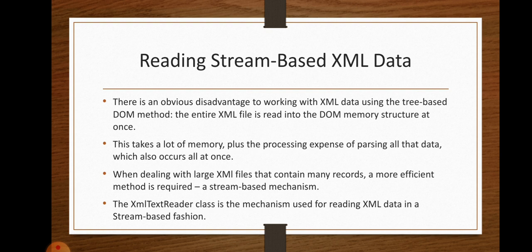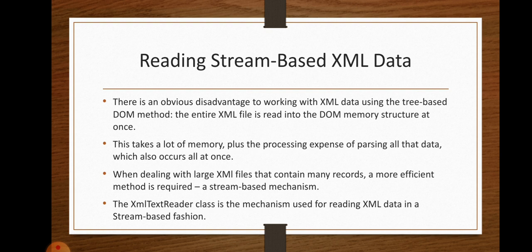This happens when dealing with large XML files, where there are many records. Already we discussed that tree-based XML reading performs operations on a small amount of data only. When we go to a large amount of XML data, we must read the XML data with the help of the stream-based approach.